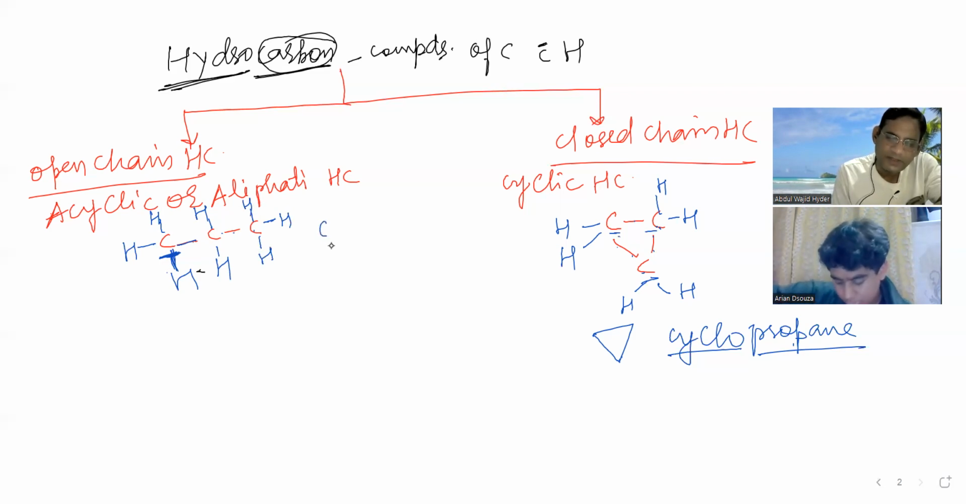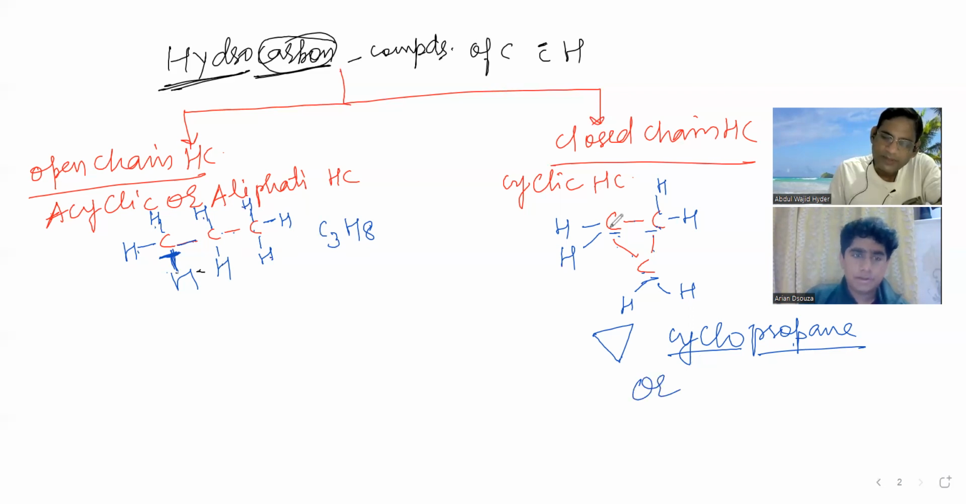So what is it? It is C3. And how many H are there? 1, 2, 3, 4, 5, 6, 7, 8. C3H8. So this was propane. Here it was C3: how many carbons? 3 carbons. And how many hydrogens? 1, 2, 3, 4, 5, 6. C3H6. So that is cyclopropane. That is a closed chain hydrocarbon.